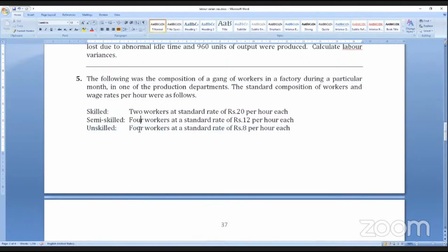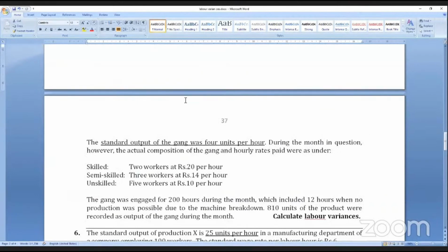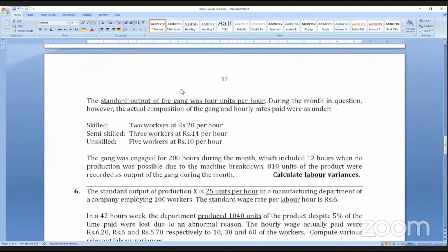2 plus 4 plus 4, 10. Total number of workers in the gang is 10. Correct? The standard output of the gang was 4 units per hour. Gang level: 2, 4, 4, 10.